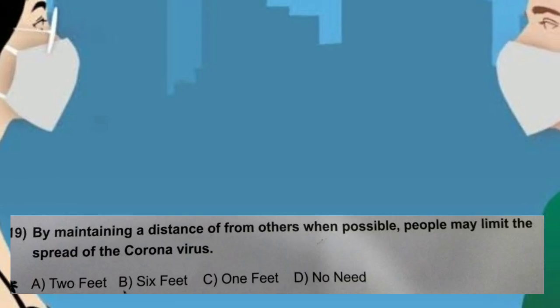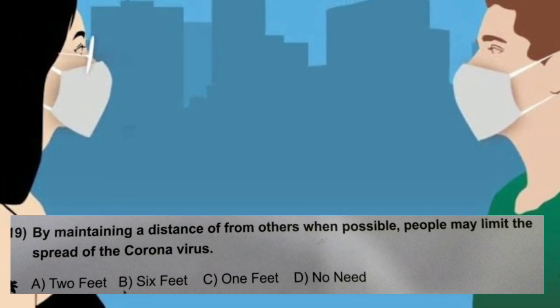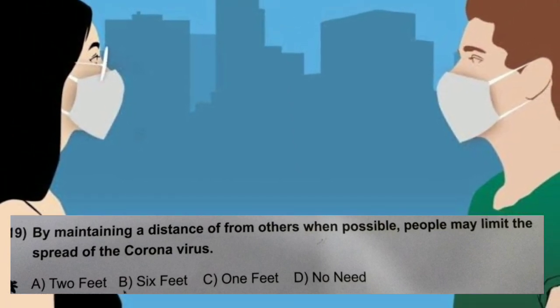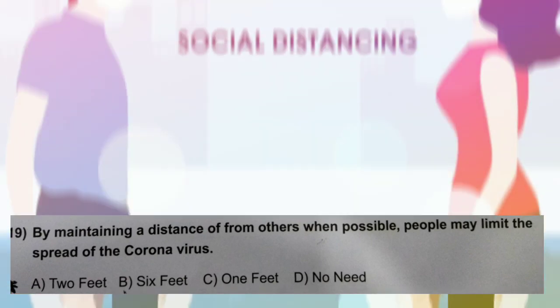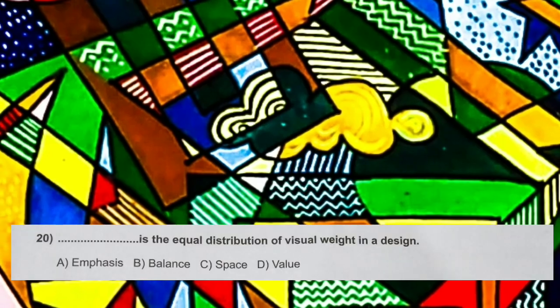Jatakas. Question number 19. By maintaining a distance from others when possible, people may limit the spread of the coronavirus. What kind of sentence is that? That unnecessarily off they have added. Distance from others, that is the right. But anyway, so the options are A. 2 feet, B. 6 feet, C. 1 feet, D. No need. And the correct answer is B. 6 feet.